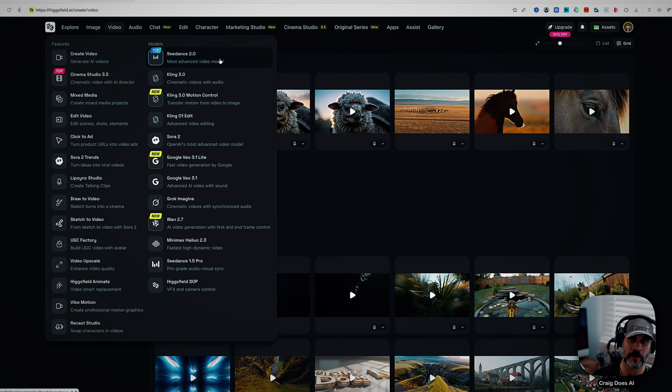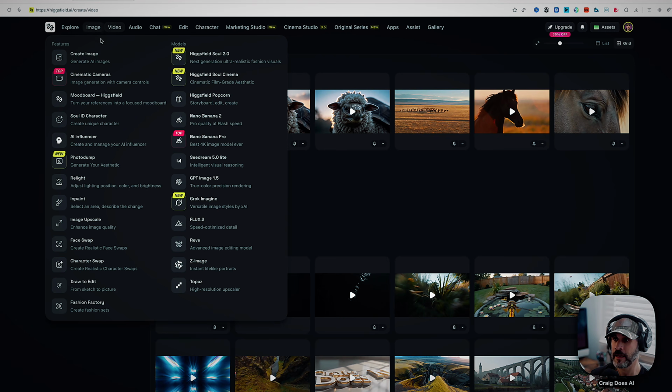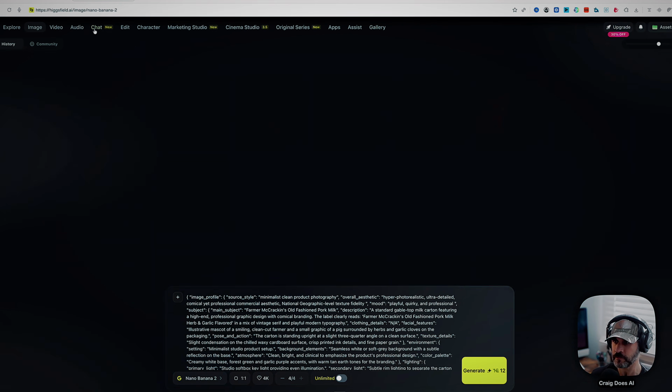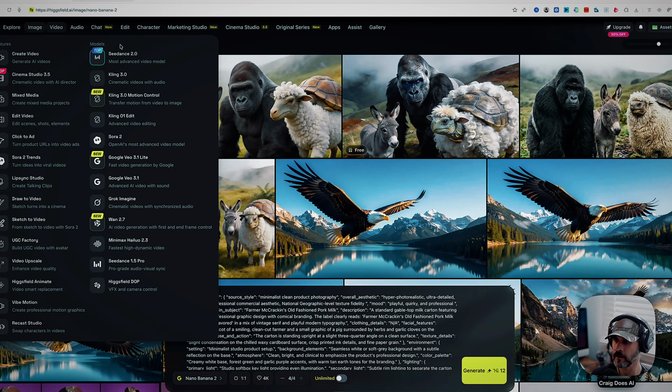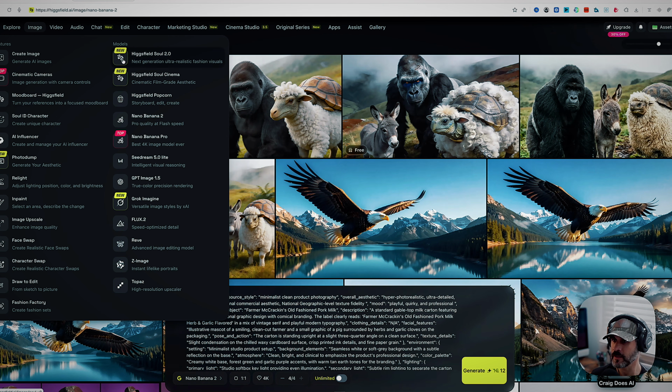You saw by that first little video that I showed you that we're recreating it in a little bit of a different way right now. You can see it's got Kling motion control, all the different tools that you need, all contained in one place. It's also got image tools as well. When I hover over the images, you can see it's got all these. Higgsfield has its own tools and apps, which are really cool to be able to use. It allows you to do a lot of different things. You can create characters here, and bring different things into the actual video that you're doing.